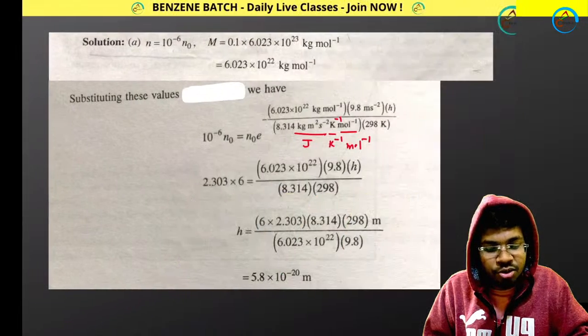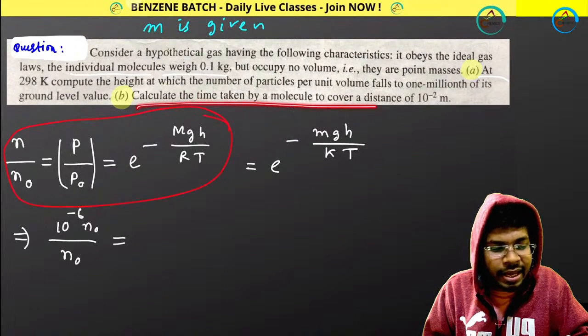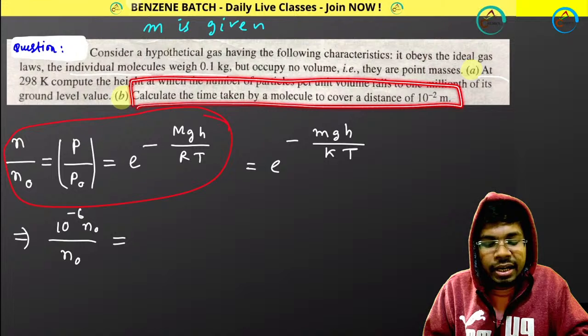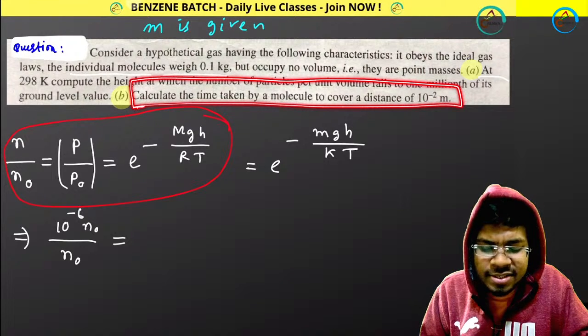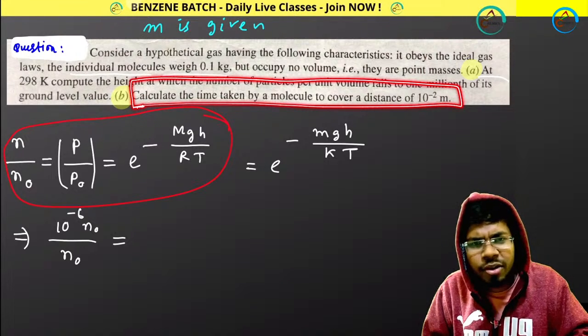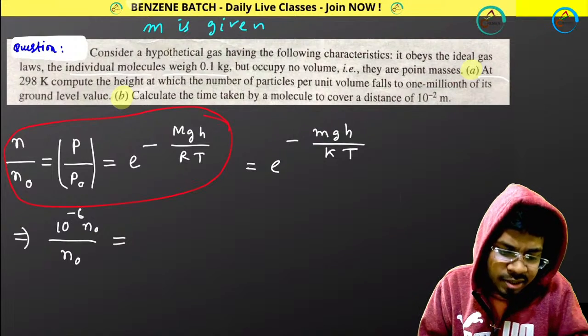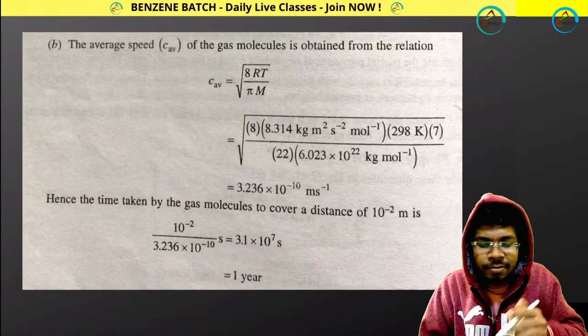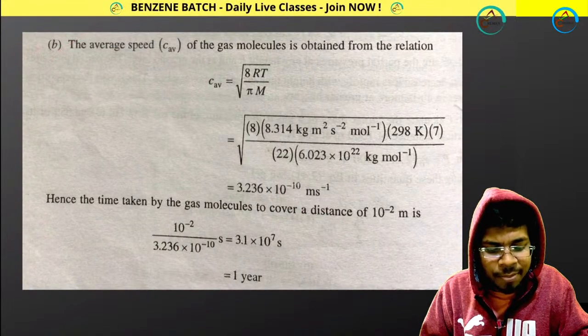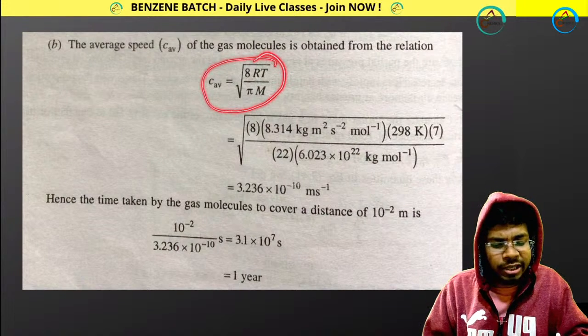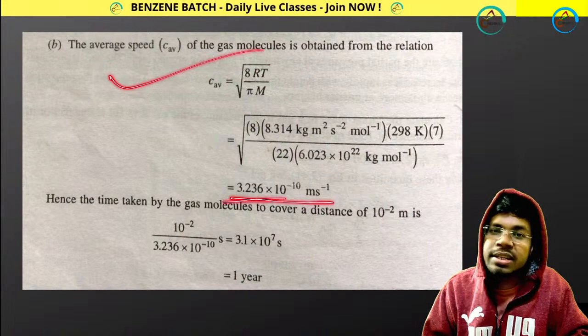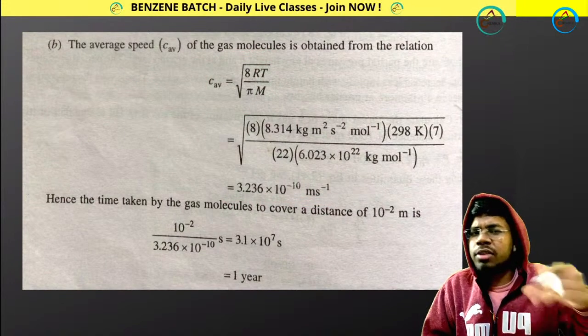It is very simple. Here it is not given which velocity the molecule is following. If it is not given, you will be taking the average velocity, because average is taken everywhere. That's why first of all I am calculating the velocity of the molecule. I am calculating the average velocity first, because I don't know which velocity the molecule is following.